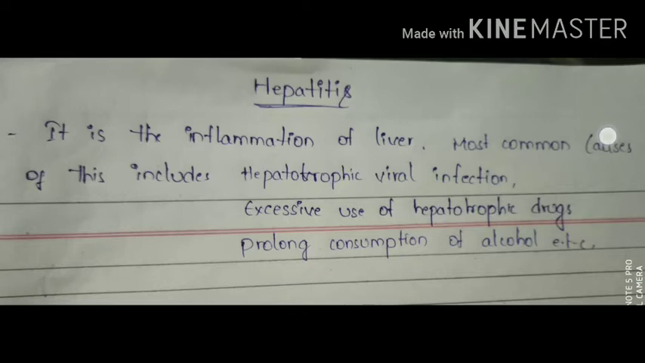This means hepatitis is mainly caused by a virus, and it may also be caused by the excessive use of hepatotoxic drugs, and it can be increased with the prolonged consumption of alcohol. Increased intake of alcohol can lead to liver damage, and it can finally progress to hepatitis. So this is the definition of hepatitis, inflammation of the liver, and the common causes we are seeing.